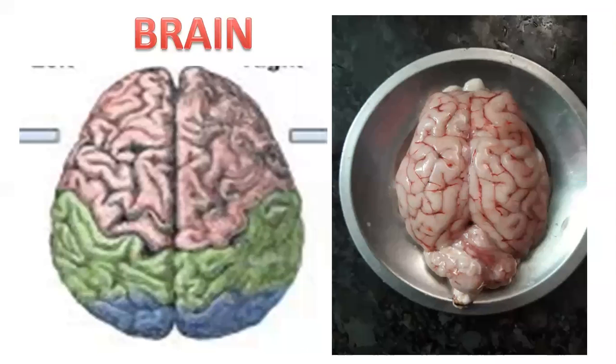What is the scientific name of the brain? Encephalon. This is a sheep brain which I dissected at home. You can see how it has foldings.